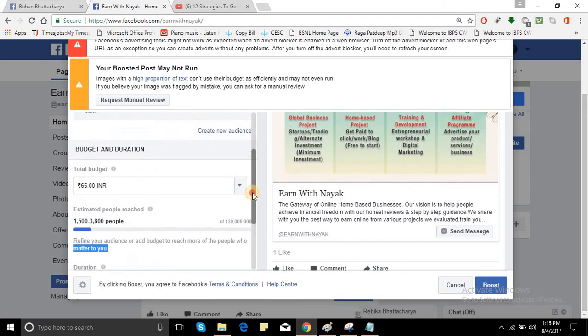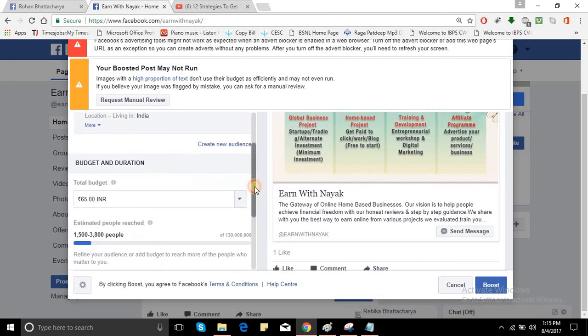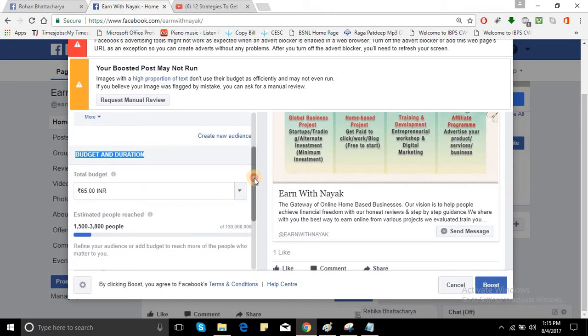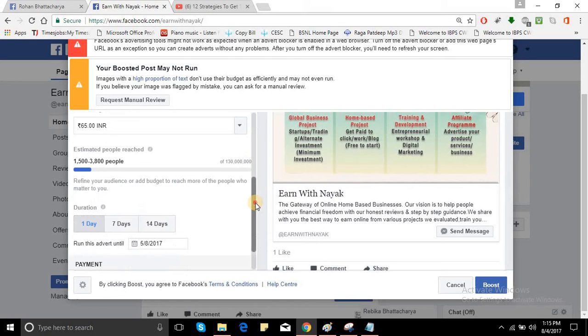And look, my friend, this is budget and duration. I repeat, this is budget and duration. In this section, there are 3 sections actually. Number 1, audience section. You have to choose your audience first. Then you have to choose budget and duration: how much amount you can put for boosting this post, and what will you reach. You can see here, along with how many days you want to boost this post. It totally depends on you.